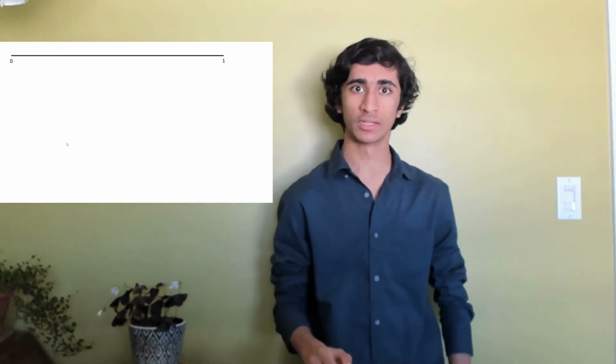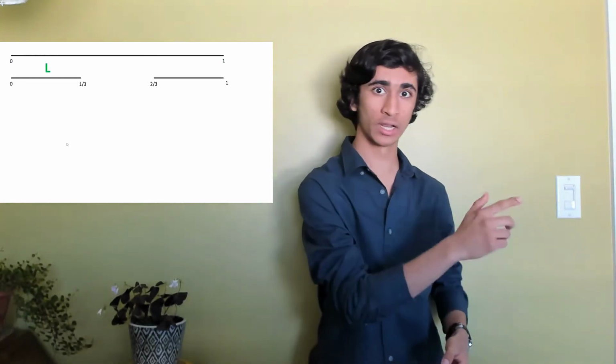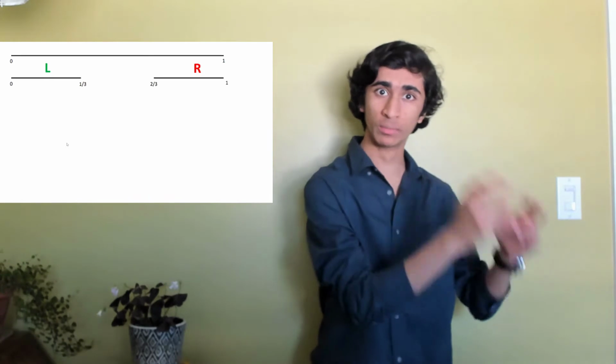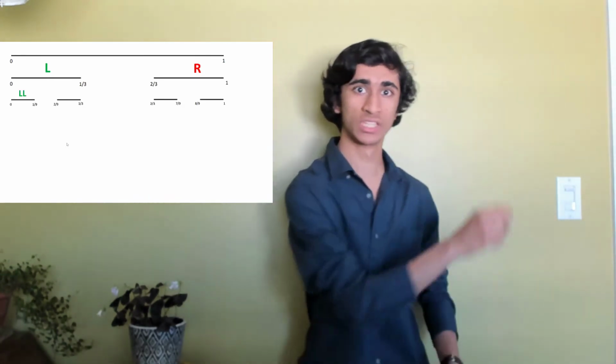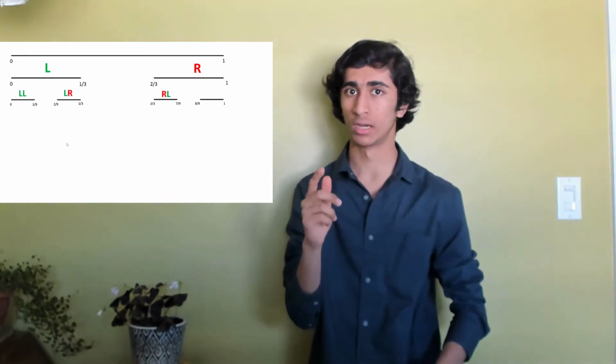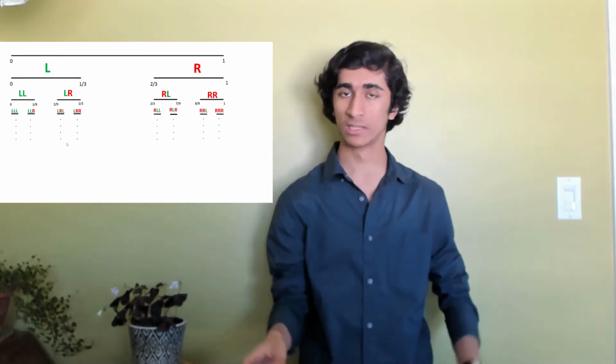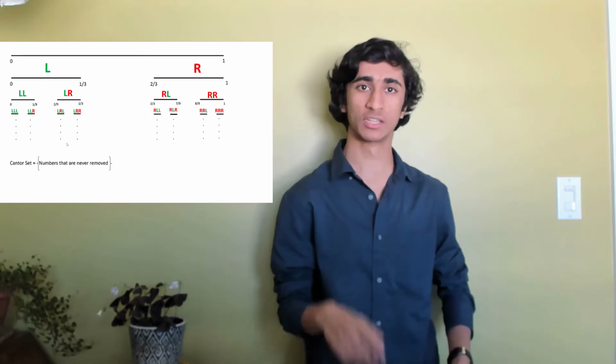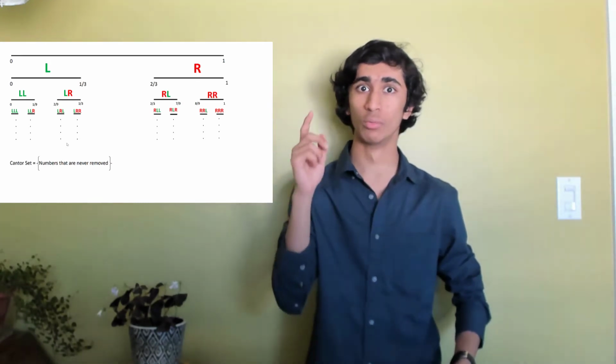But now I would like to introduce you to a new set called the Cantor set. Take the numbers from 0 to 1 and remove the middle third. Now call this line left and this line right. Now remove the middle third again from these two lines and call them left left, left right, right left, and right right. Now from these four lines, keep on removing the middle third all the way to infinity. The Cantor set is simply the set of numbers in 0 to 1 that are never removed if we do this till infinity.